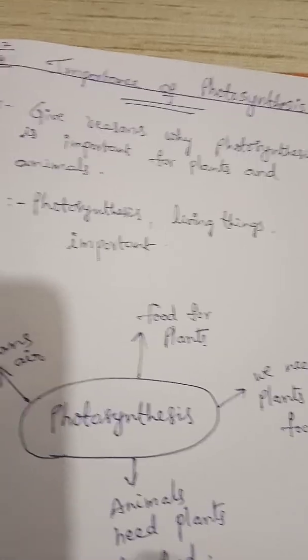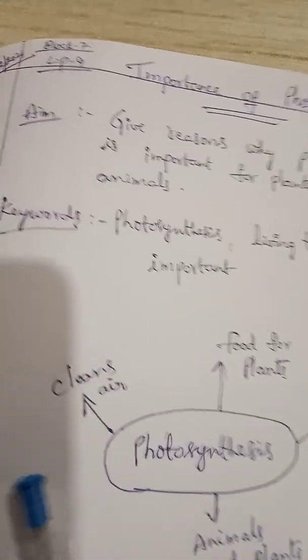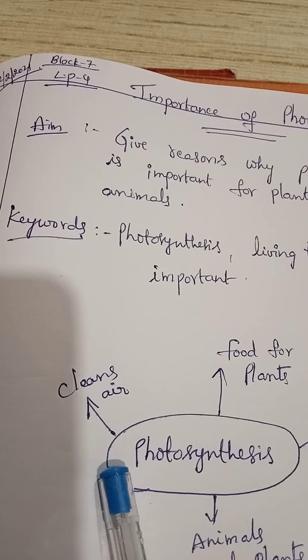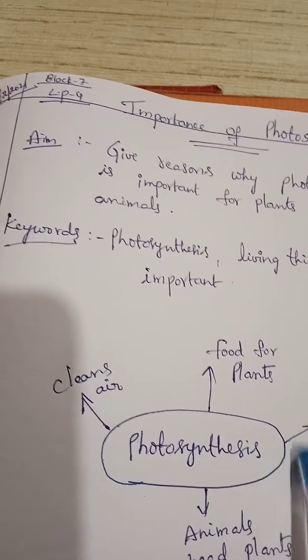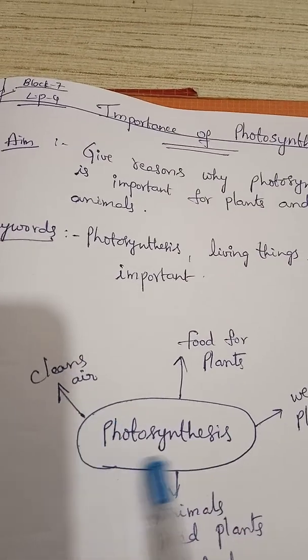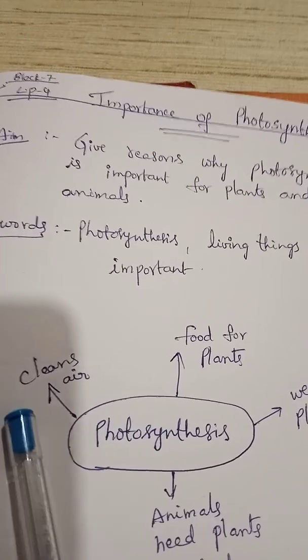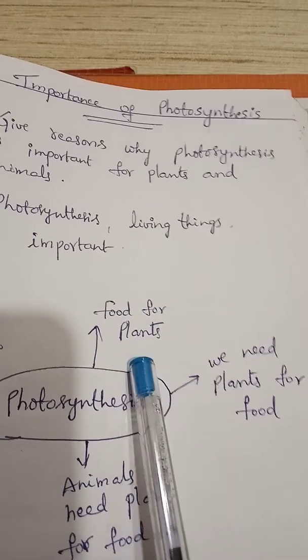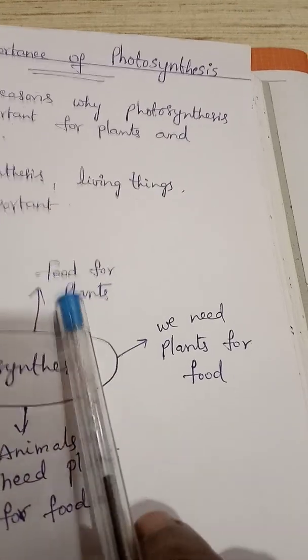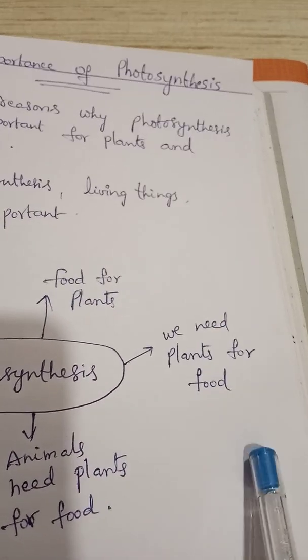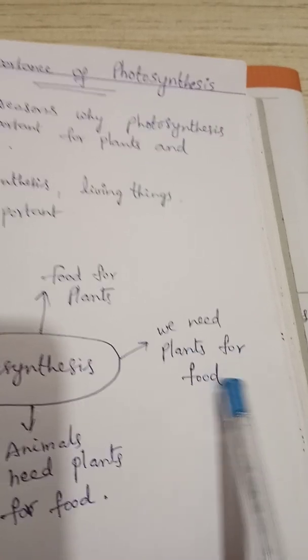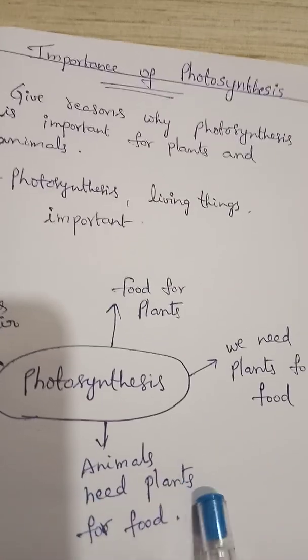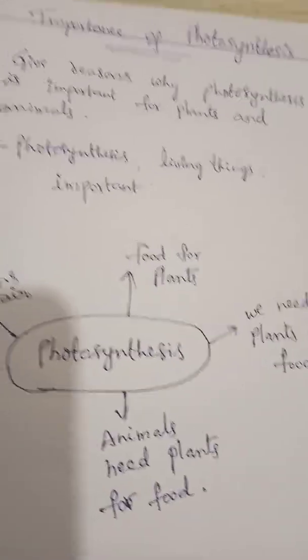Now here you see importance of photosynthesis. Why is photosynthesis important? It cleans the air by giving out oxygen. When this process is happening, plants release oxygen, or not? That oxygen cleans the air. And also by doing photosynthesis, plants prepare their own food. And if plants prepare their own food, then only we get the food. We need plants for food, or not? And animals also need plants for food.